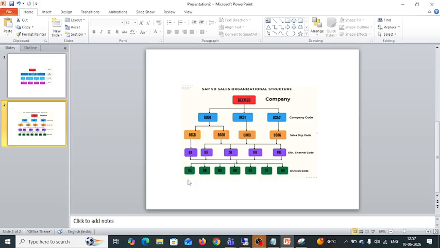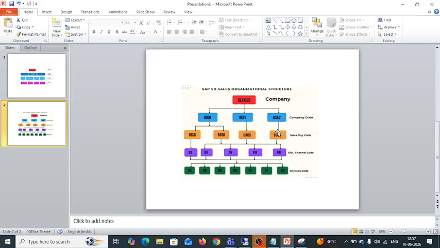Okay. You can get a doubt like this. What if sales org is not correctly assigned to a company code? For example, this is the sales org, this is the company, and this is the company code. In this diagram, it is stating that this particular sales org is assigned to this company code. If it is not assigned in the system correctly, it will throw an error.